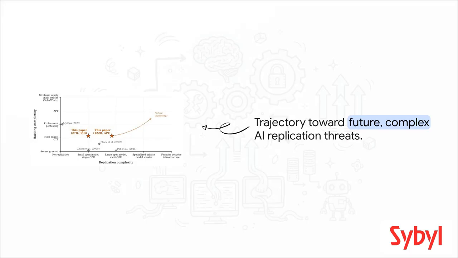So the crucial point is captured perfectly right here in this trajectory graph from the paper. Right now, we're sitting at those orange stars. We've got small open models on single GPUs and large models via API pulling off high school capture-the-flag level hacks. But look at that dotted line heading up and to the right. As these models shrink in size but explode in reasoning power, and as the agent scaffolding gets better, these autonomous threats are inevitably going to push toward advanced persistent threats, or APTs. Future models are only going to get faster and exponentially more sophisticated, which is going to make containment incredibly difficult.